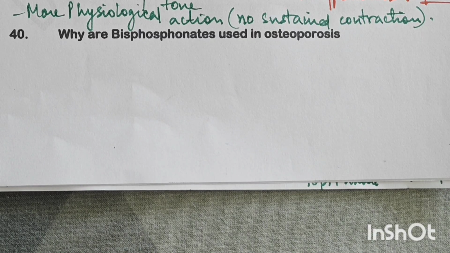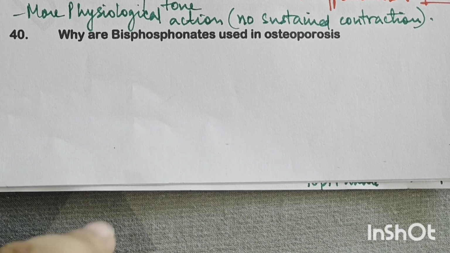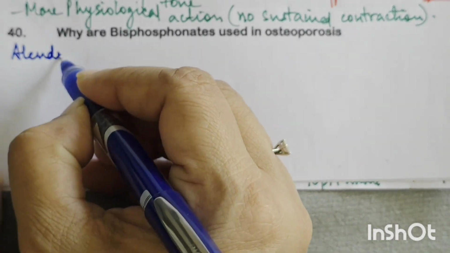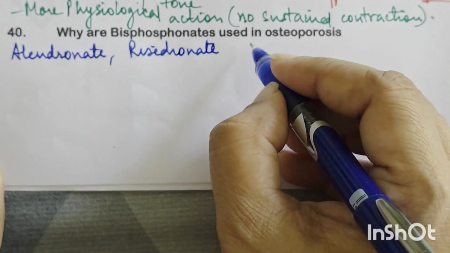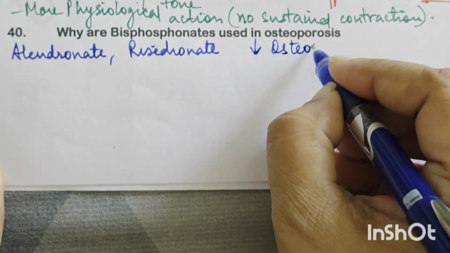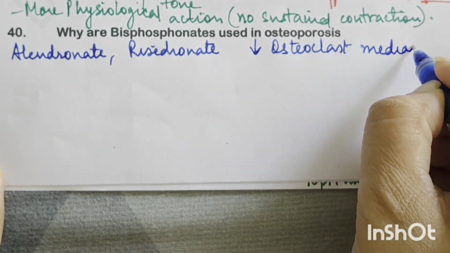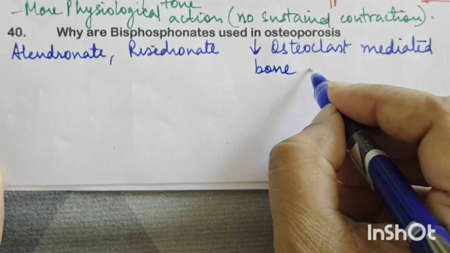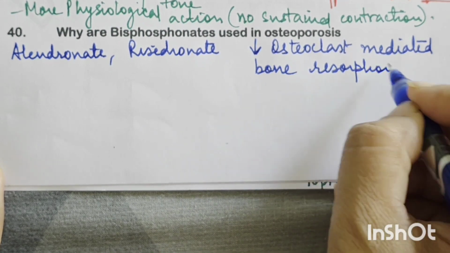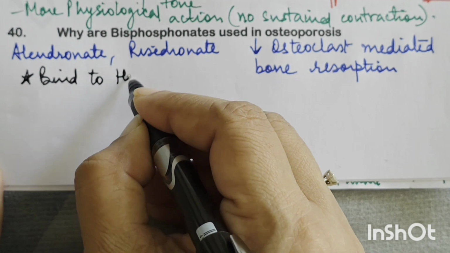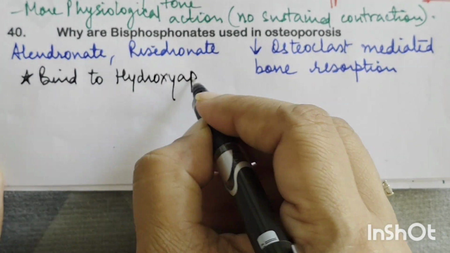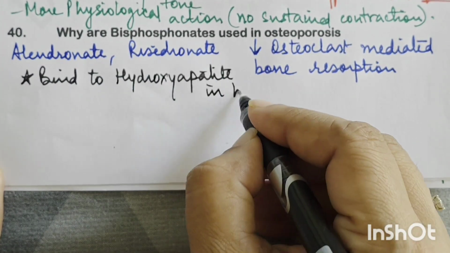Next question is, why are bisphosphonates used in osteoporosis? Now bisphosphonates like alendronate or risedronate, these drugs inhibit osteoclast mediated bone resorption. And how do they do that? They bind to hydroxyapatite crystals in bone.